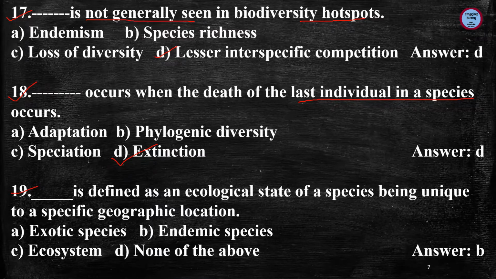Next question, dash is defined as an ecological state of a species being unique to a specific geographic region or location, and the answer is endemic species. So endemic species is defined as an ecological state of a species being unique. Unique means it's very special to a specific geographic location or region.